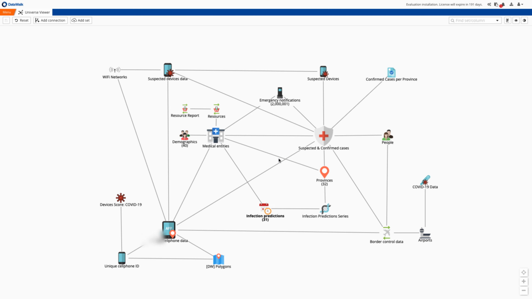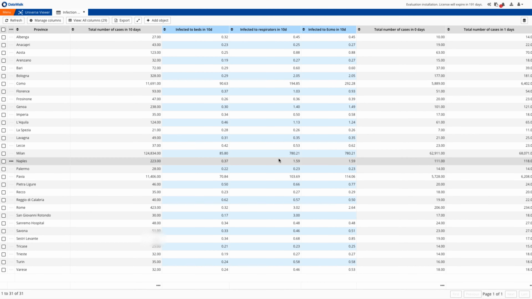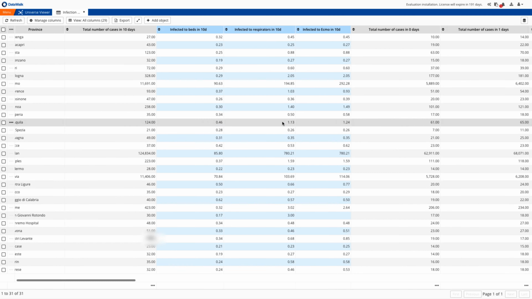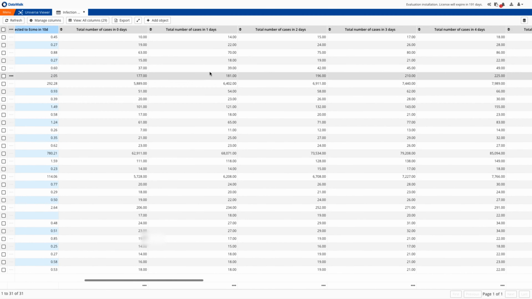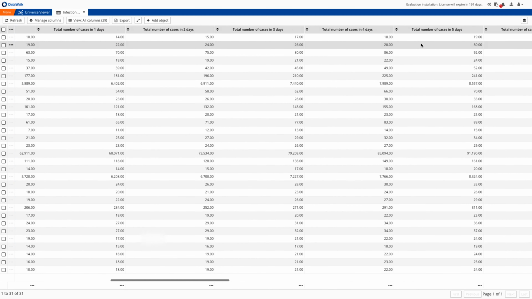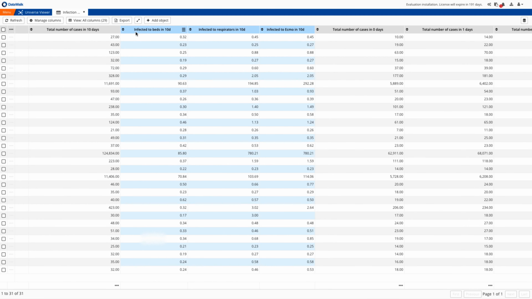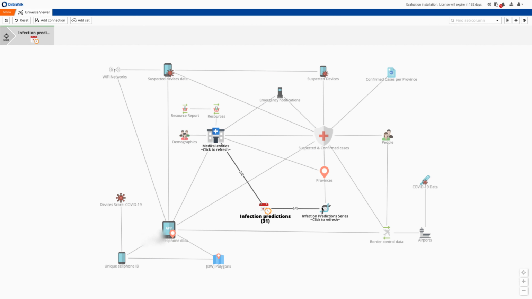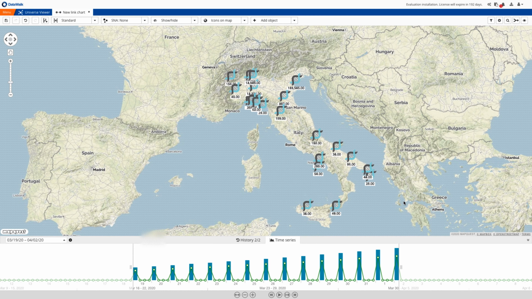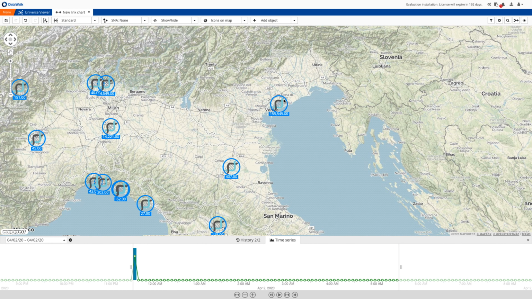Typically this process takes a few minutes, and we then see in the infections predictions dataset the total number of predicted infections for the next 1, 2, 3, 4, and up to 10 days. We also have an indicator which compares the total number of cases to the number of available hospital beds for these next few days. We can visualize this on a map and via time series analysis, and we immediately see that on April 2nd we can expect over 155,000 cases in the area around Venice.